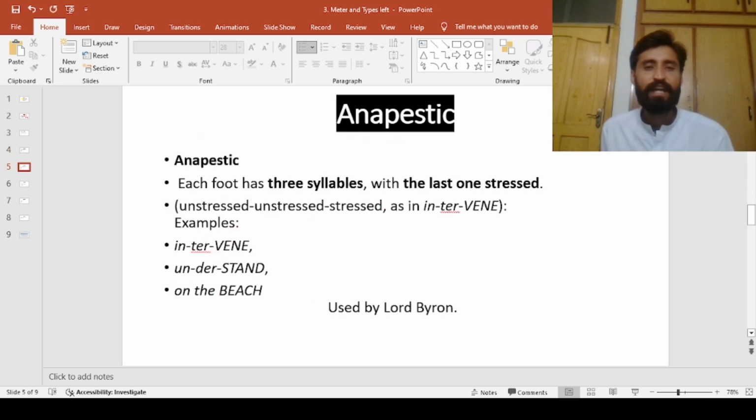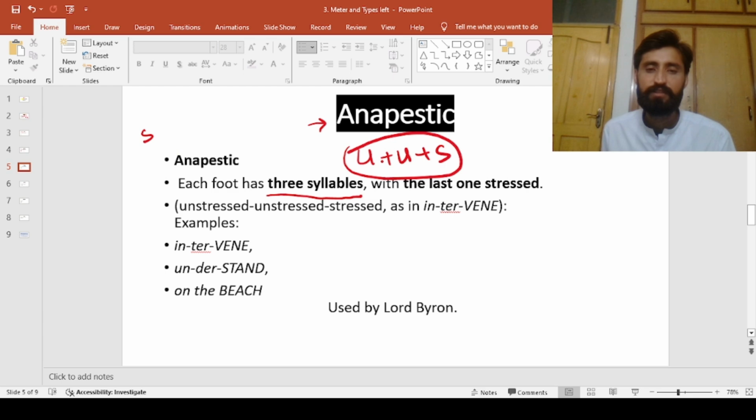Now let's find out the next one, anapestic. Each foot has 3 syllables, and the last one is stressed. So it means we have 2 unstressed syllables, and the last one is stressed. So a foot in which the first 2 syllables are unstressed and the last one is stressed is what we call anapestic.